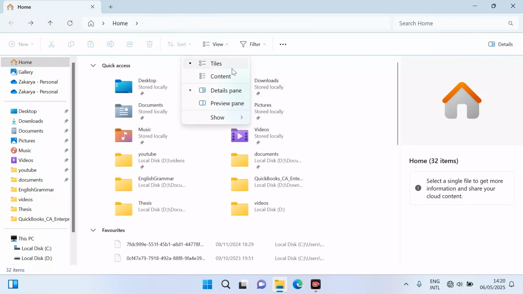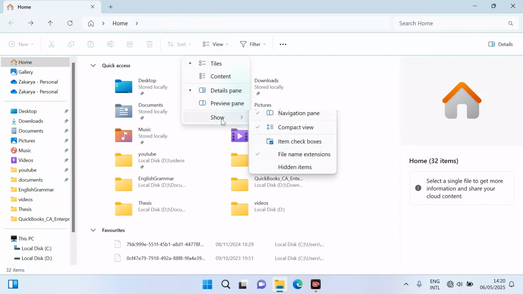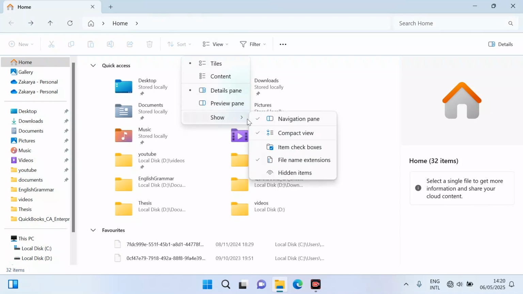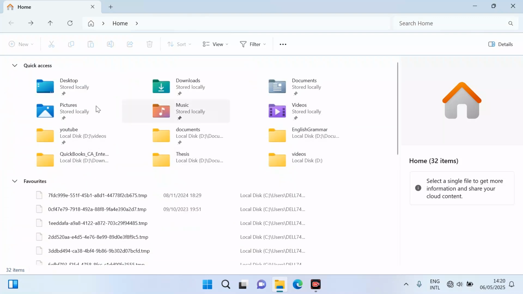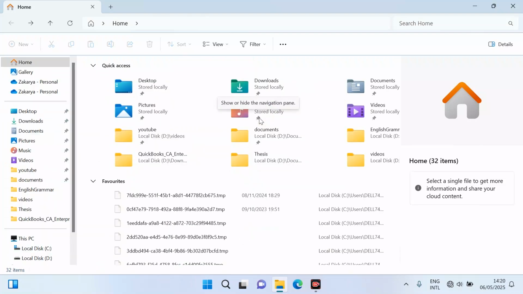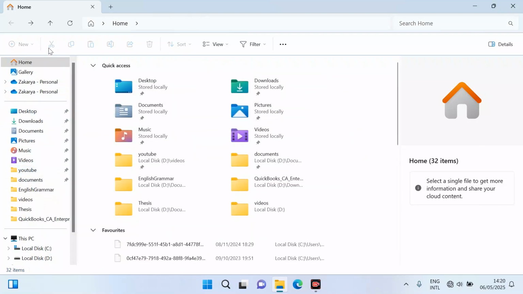So another option in this view section is show. If I click this navigation panel, right now it's selected. If I unselect this navigation panel, you can see it will disappear like this. So I select it again and you can see this navigation panel.